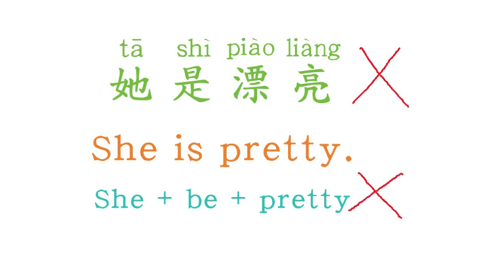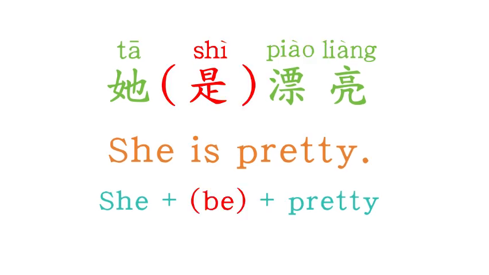So we come to our first very important concept of the Chinese sentence structure. When you use an adjective to describe the nature or state of something or some people, in Chinese, the adjective itself can act as the verb. So in this case, the linking verb to be is not necessary in those Chinese sentences.